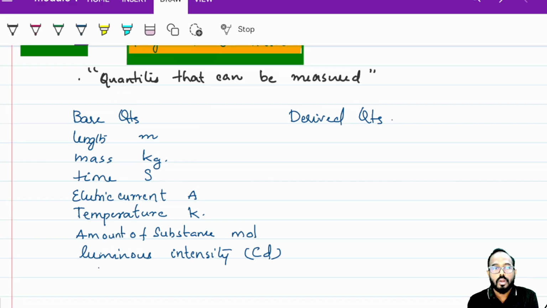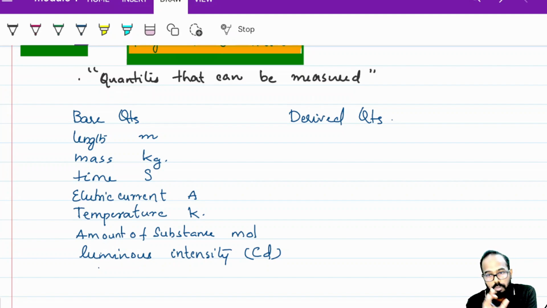You need to memorize these base quantities and base units. Questions may come from this part. Length, mass, time were there initially. After that, four more were added because of the advancement of science and technology. Electricity came, so electric current, ampere; thermodynamics, temperature in Kelvin; amount of substance, mole; luminous intensity, from optics, the study of light. Luminous intensity gives the intensity of light, and that is candela.